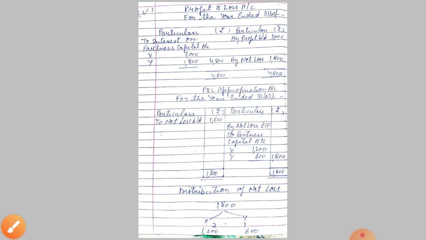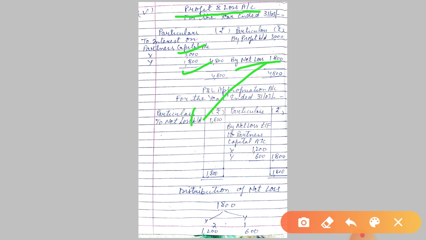Now one more thing, see on your mobile screen, this is the P&L account now, not the appropriation. Why? Because interest on partner's capital now becomes a charge against profit, so we have to give the entire amount. So when we pay the extra amount, it will be a net loss for the firm, and that net loss will be divided among the partners in their PSR.